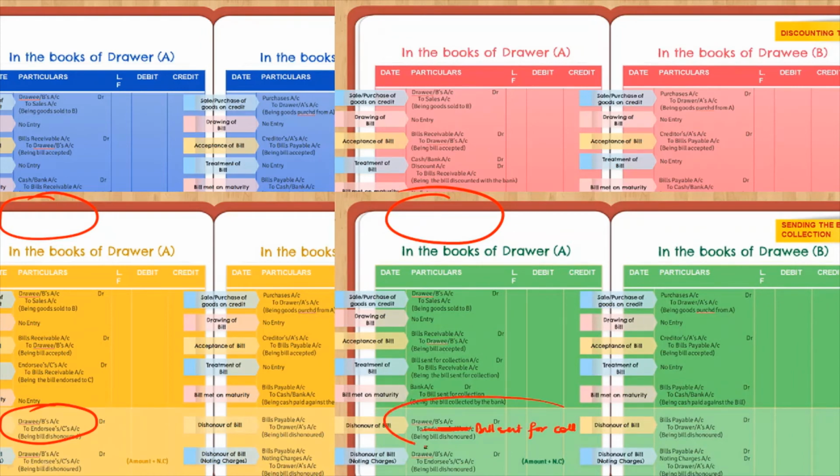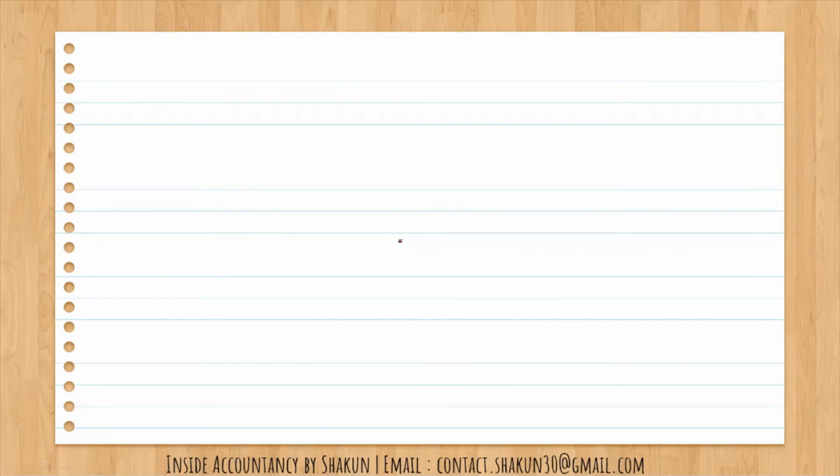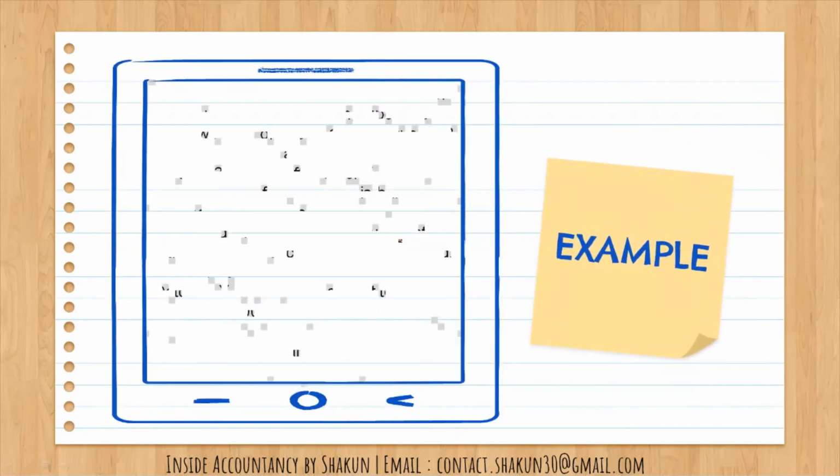Okay. So what we get from all these things is that every time the drawee account will be debited, and depending upon the case, we will credit the account. If it is retention, bills receivable. If it is discounting, bank. If it is endorsing, then the endorsee's name. And if it is bill sent for collection, then that particular account is credited. Now let's understand this with the help of an example.